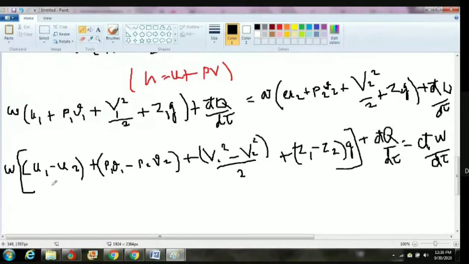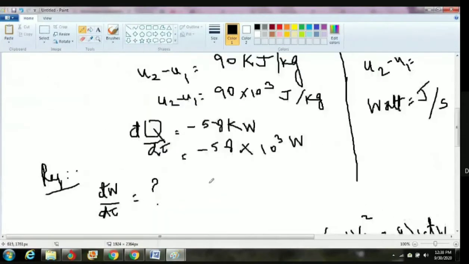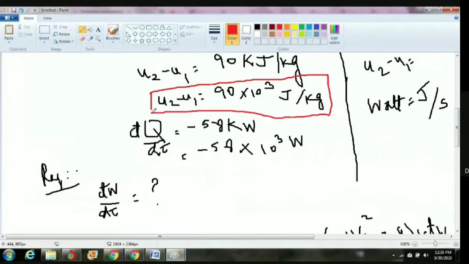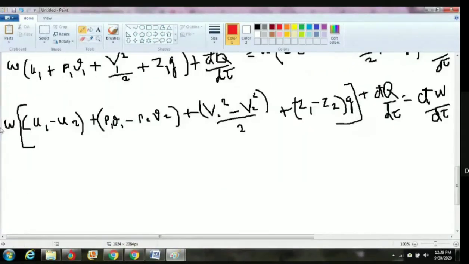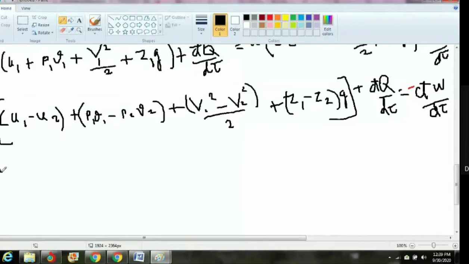Now, once you observe that, here only U2 minus U1 is available. So what I can do, I can put minus on the left hand side as well as the right hand side, because we need U2 minus U1. We don't know U1 minus U2.